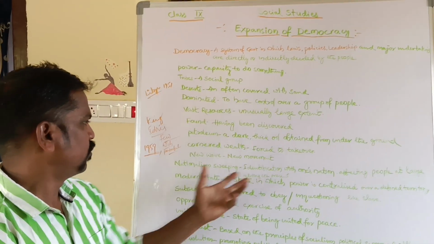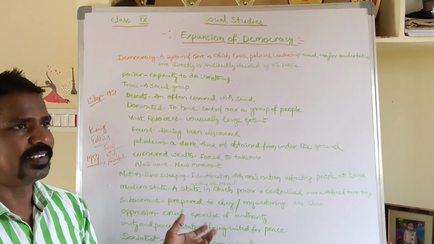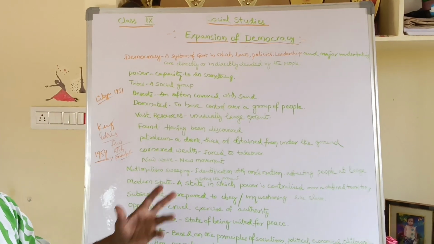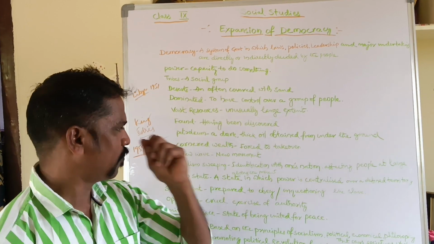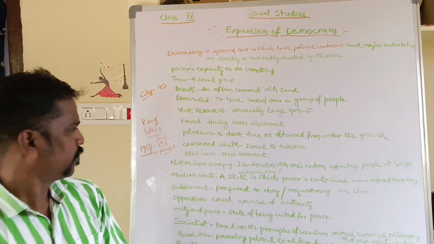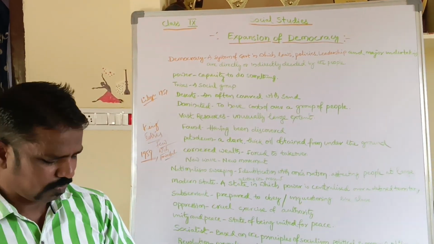After this, the people of Libya started a new movement, the nationalism movement. Nationalism means identification with one's own nation.